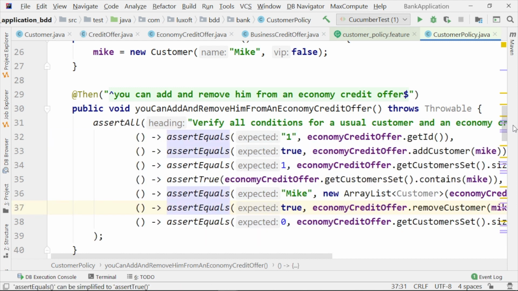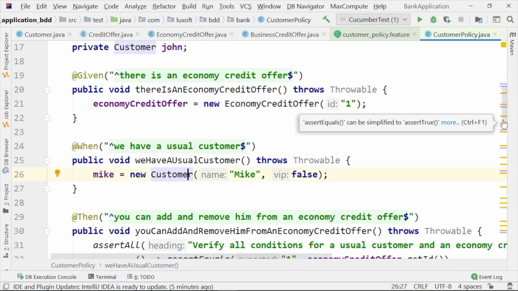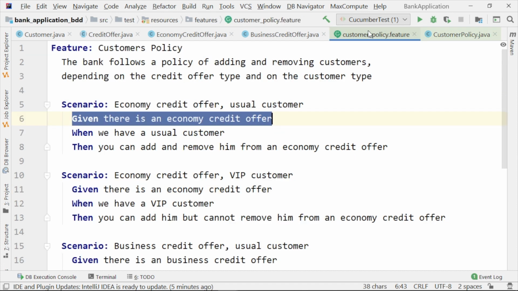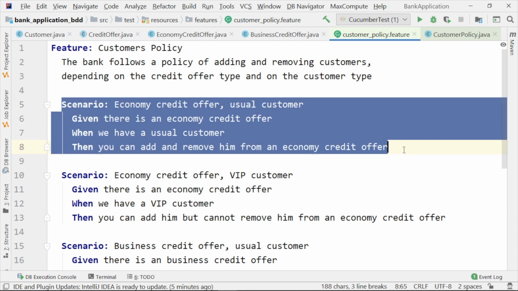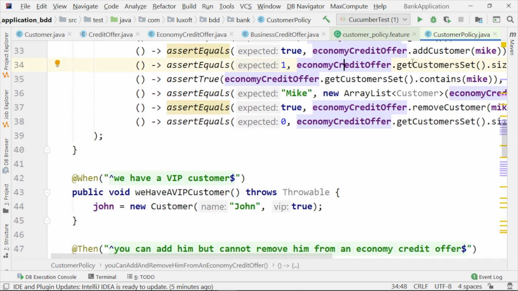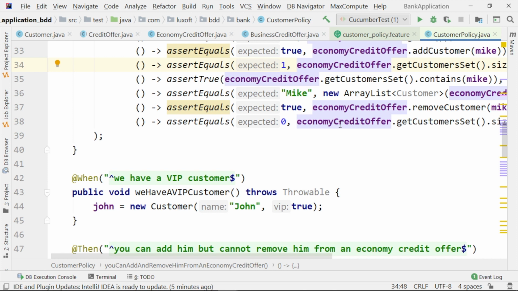So you see that we can easily follow the steps at the level of the code, or if we are not interested in the code, or if we don't master the code, for example if somebody is a business analyst, it will suffice to read these scenarios in the feature file. So we are translating from here to the code with the corresponding annotations.